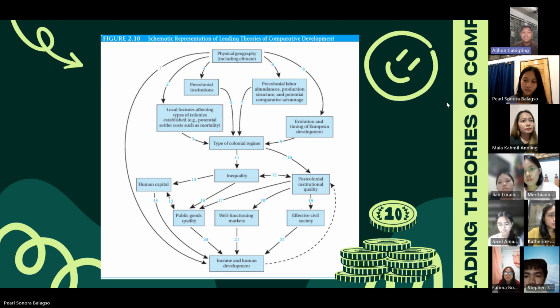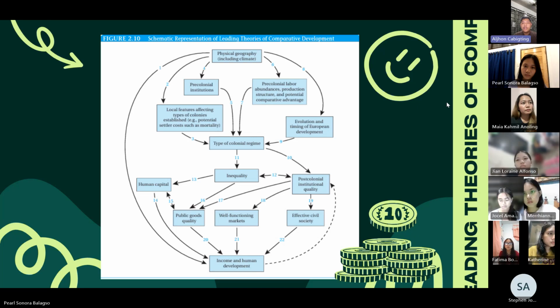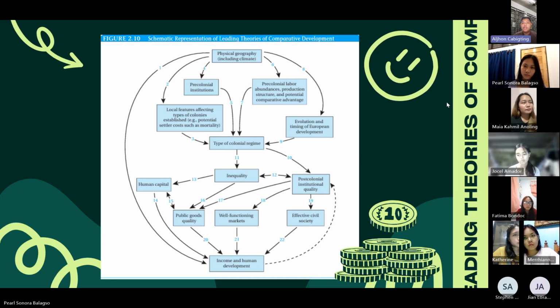In Arrow 14, clearly human capital has a direct impact on income and on human development. It emphasizes that the growth of human capital through factors like education, health, and skill development has a positive effect on income and development. In arrow 15, the depth and breadth of